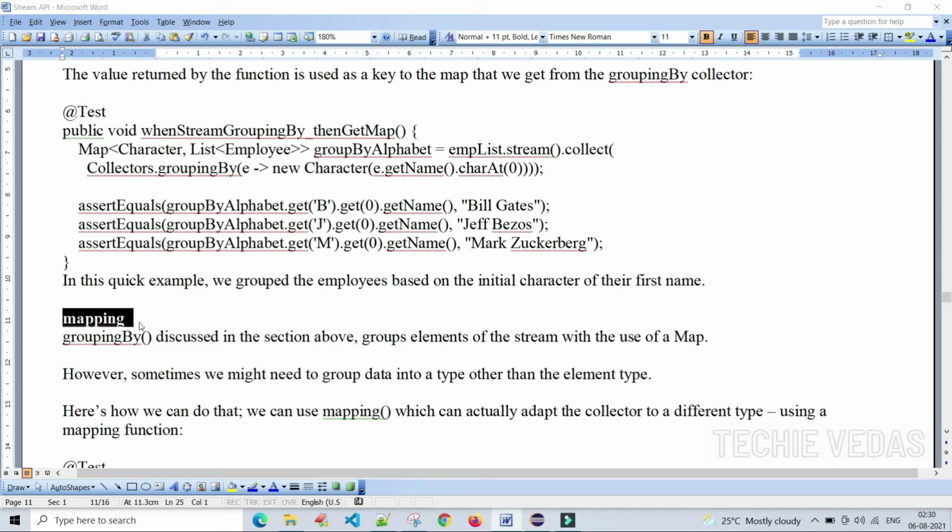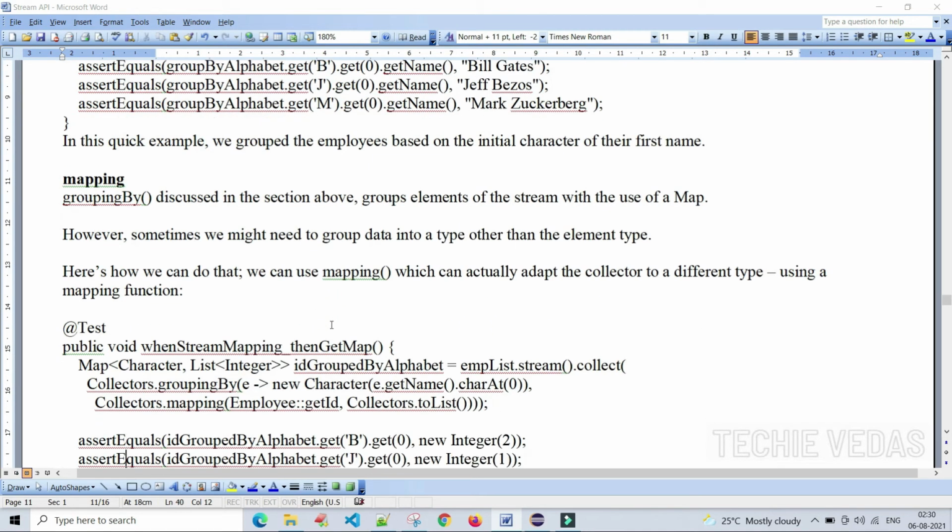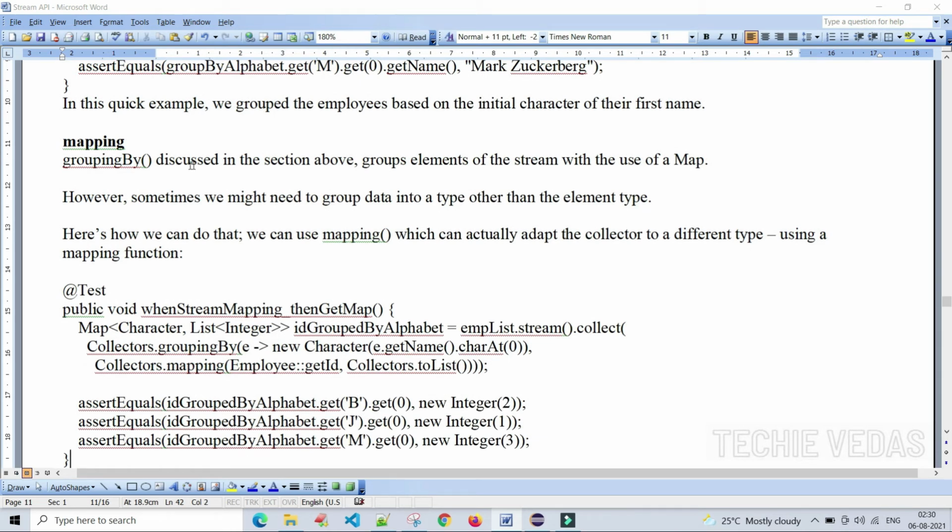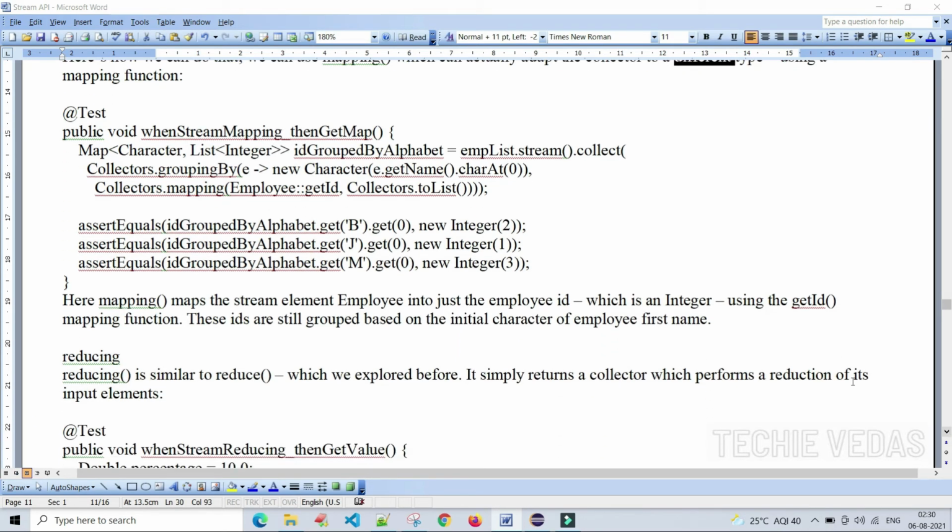And mapping. The groupingBy method discussed above groups elements of the stream with the use of the map. However, sometimes we might need to group the data into a type other than the element type. Let's see the example. For example, we can use the mapping method, which adapts the collector to a different type using a mapping function. Let's see how it works.